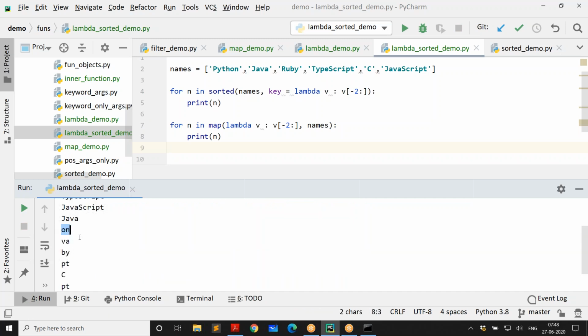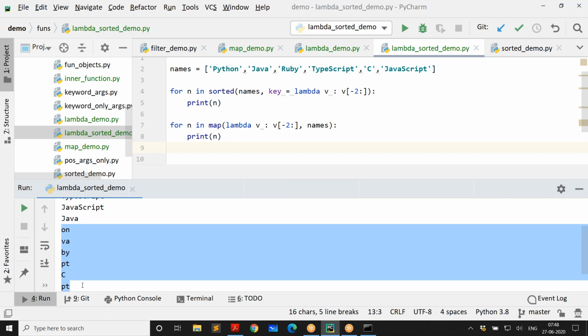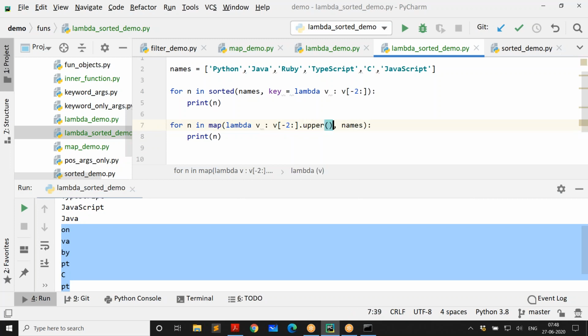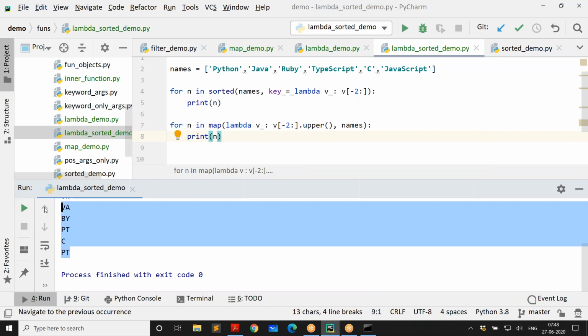So these are the characters it is using in order to perform the sorting in the previous case. So you are mapping, you are converting each name to something else. What is that? Last two characters. And if you want them to be converted to uppercase, you can as well call the upper function, because this is a string, and you get that converted to uppercase like this.